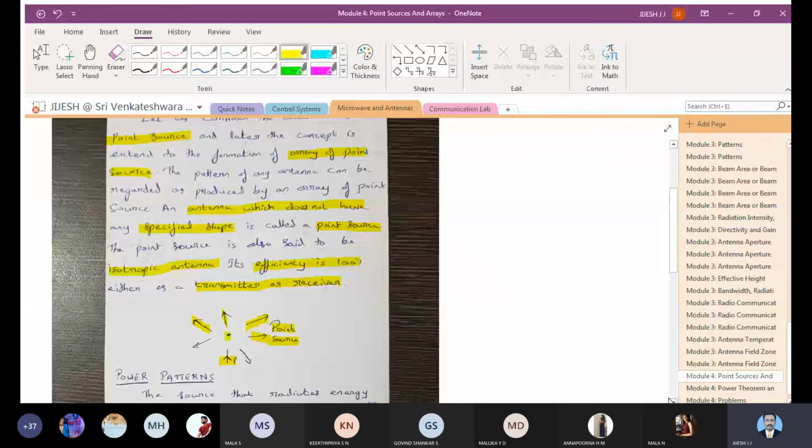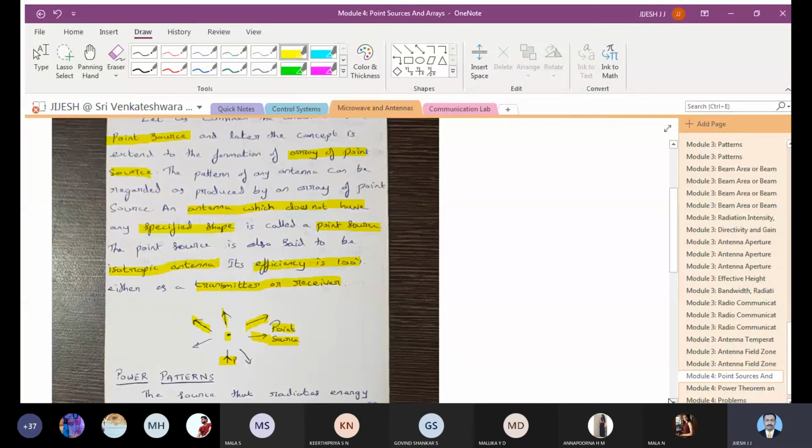Pattern and all we have already studied in the first module. In the second module also you have a power pattern and all those things. In the third module also you have studied pattern. If it is asked in the fourth module, don't think that it is only in the fourth module; it is there in the third module. You need to write the pattern whatever you have studied before, because I am not going to repeat those things again in module 4.